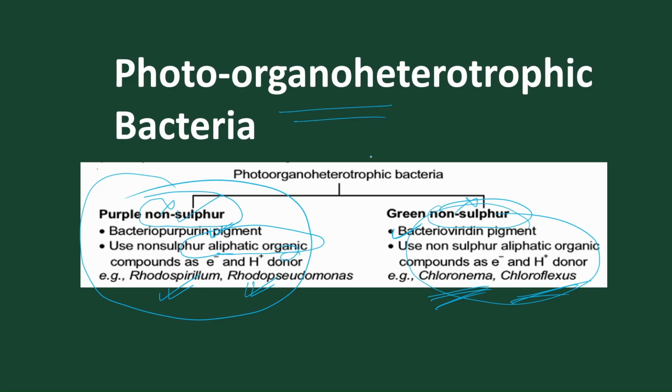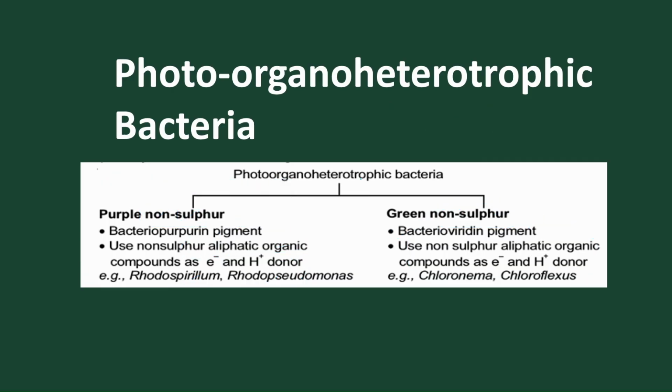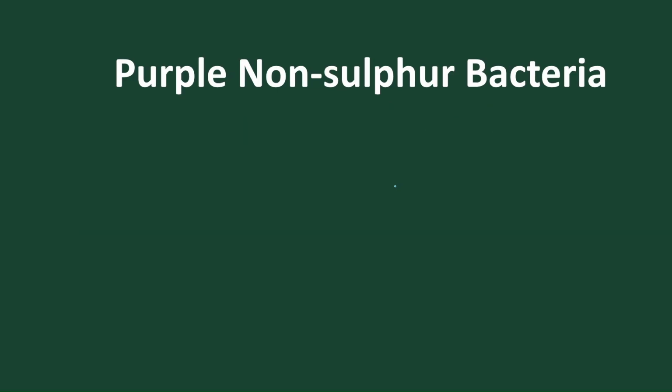So we got two types of bacteria present. One is photolithotropic bacteria, another is photoorganotropic. In lithotropic, inorganic compounds are used. Here, organic compounds are used. So this is all about the nutrition of this particular bacteria.